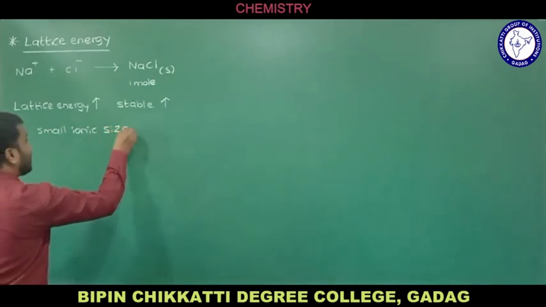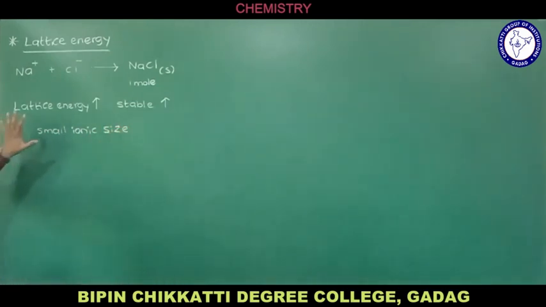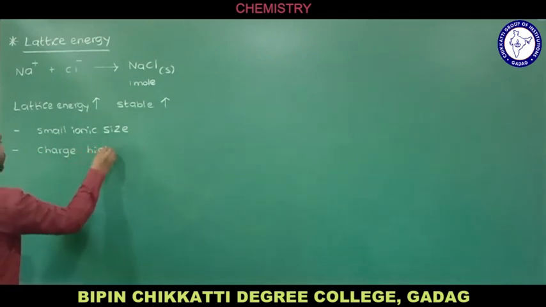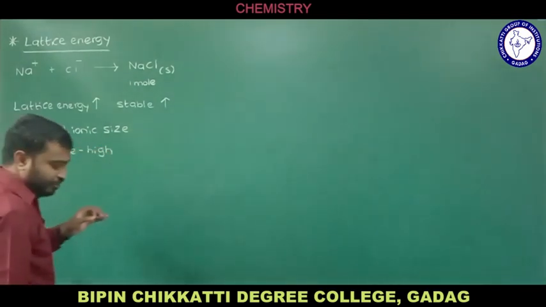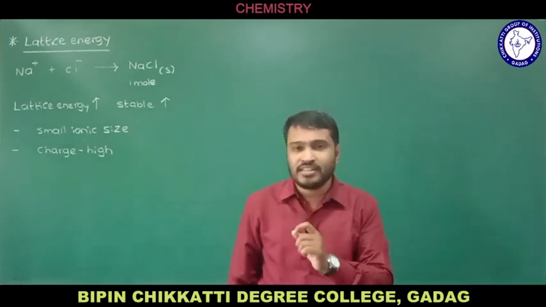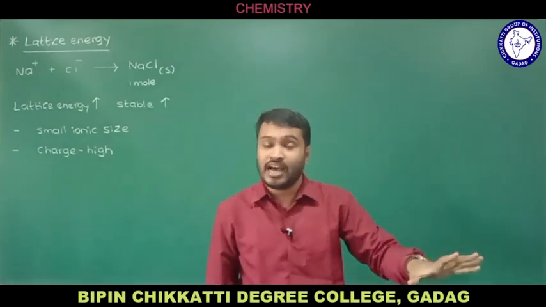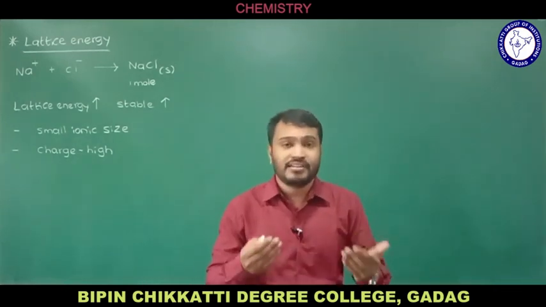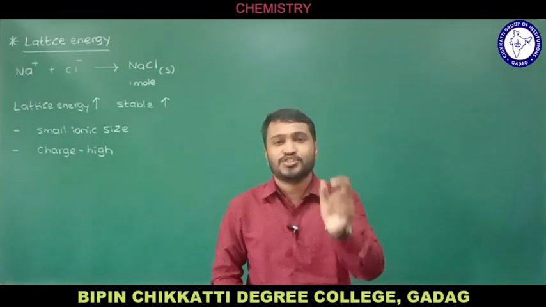So the ionic size of the cations and anions should be small, and one more is the charge should be very high. Charge should be very high. So if ions satisfy these two conditions, by combination of such ions we are going to get an ionic compound with greater stability.